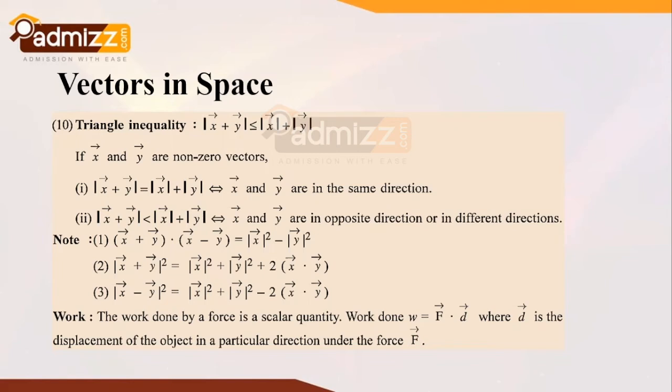So the work done by a force is a scalar quantity. Why? Because in physics you already know that work done is equal to force into displacement, where this force and displacement are vector quantities which are taken as the dot product. So d vector dot f vector or f vector dot d vector will ultimately result in a scalar value. So work is a scalar quantity, not a vector quantity.